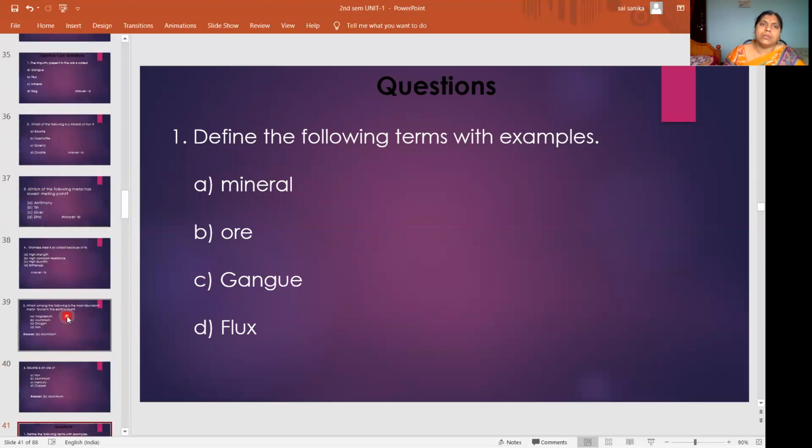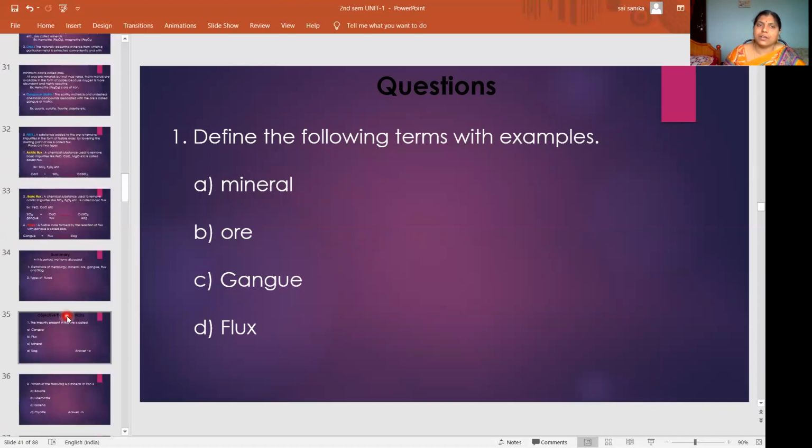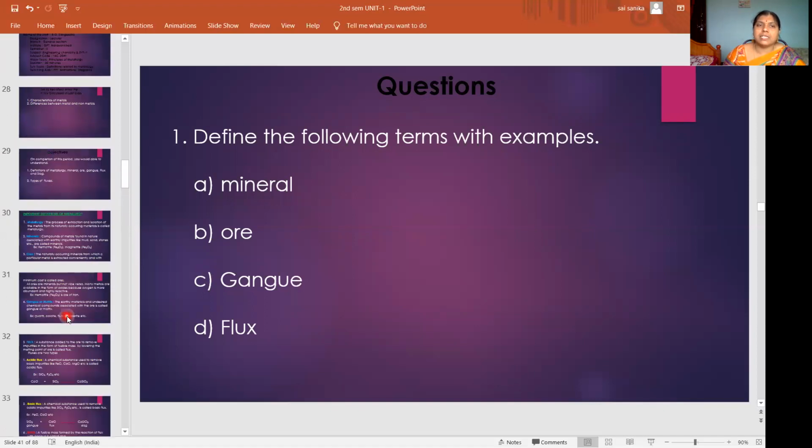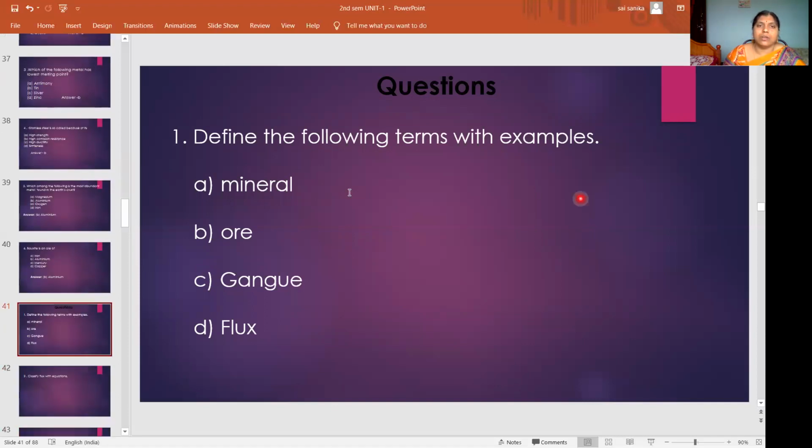Metal, mineral, ore, gangue, flux, slag, and classification of flux. Among these, the maximum repeated definition is the ore definition. Maximum times repeated are the ore definition and the gangue definition, and even flux also.